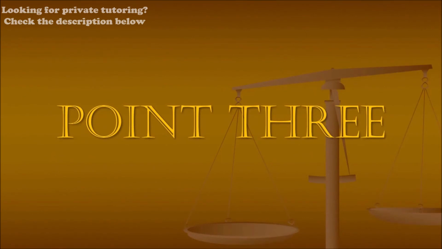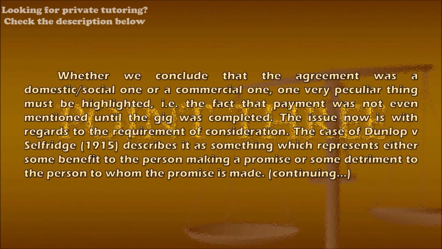Point 3. Body paragraph 4. Whether we conclude that the agreement was a domestic social one or commercial one, one very peculiar thing must be highlighted, i.e., the fact that payment was not even mentioned until the gig was completed. The issue now is with regards to the requirement of consideration. The case of Dunlop v. Selfridge 1915 describes it as something which represents either some benefit to the person making a promise or some detriment to the person to whom the promise is made.